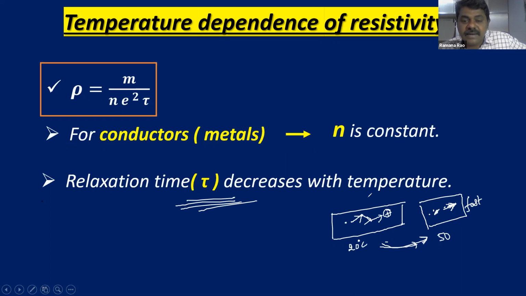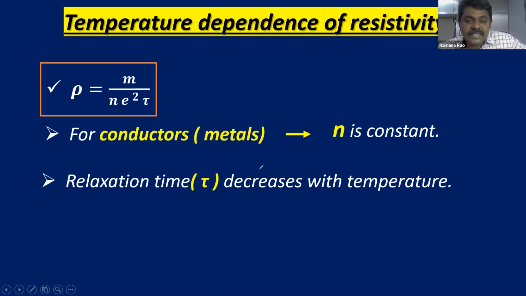So as temperature increases, relaxation time decreases. Understood, children?